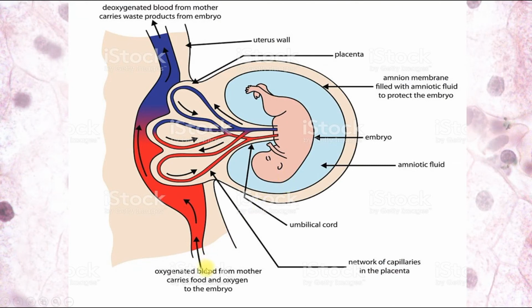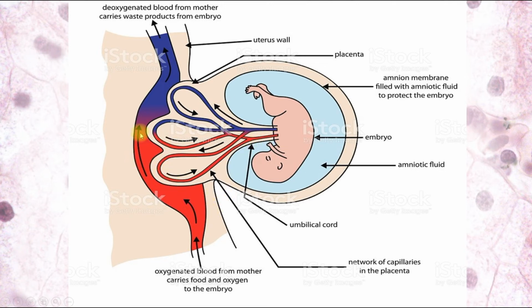Here we can see mother's blood, oxygenated blood, it comes to the placenta, to the cotyledon, and embryonic blood, which comes from the embryo, is venous. Venous blood comes from the embryo, and it receives oxygen, releases carbon dioxide, and arterial blood goes to the embryo from mother after this gas exchange.